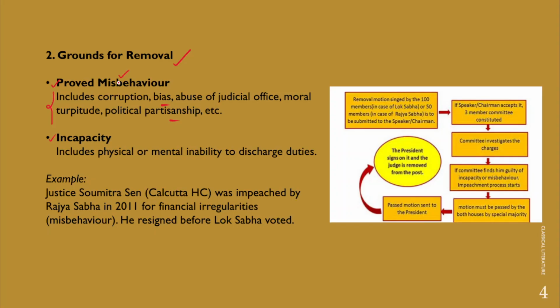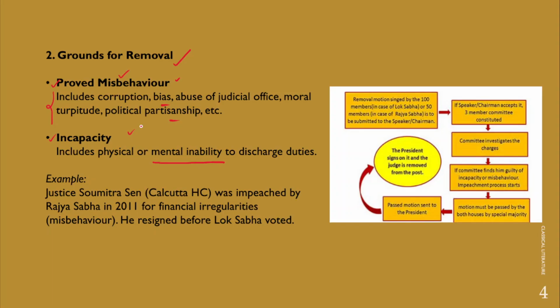However, if we talk about incapacity as a ground for the removal of High Court judges, it includes physical and mental inability to discharge their duties effectively. Let's understand, any judge of the High Court is removed through this process on the grounds of proved misbehavior and incapacity. Justice Soumitra Sen, a Kolkata High Court judge.